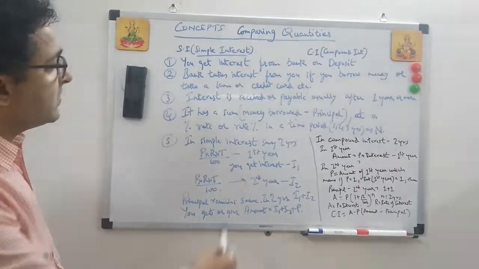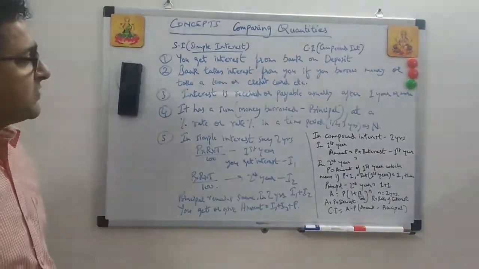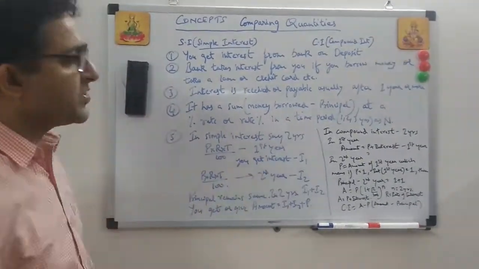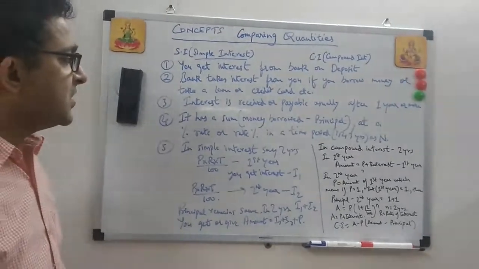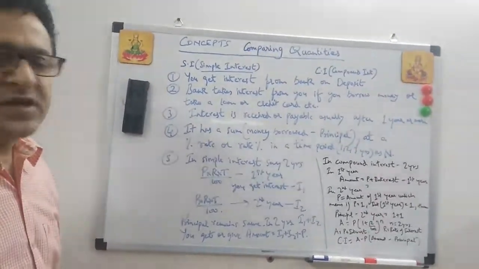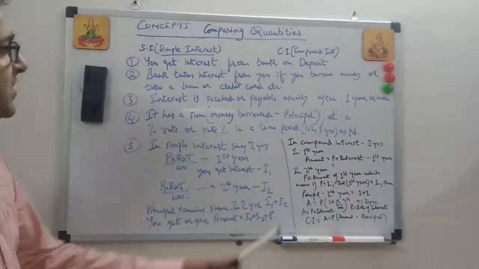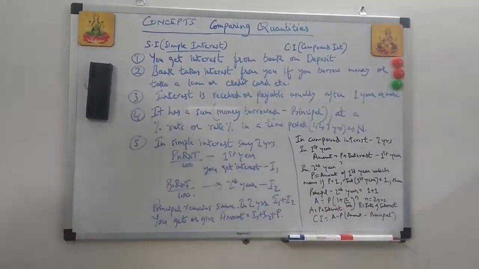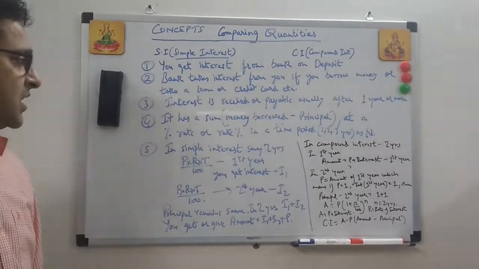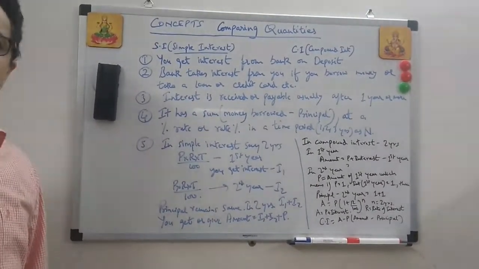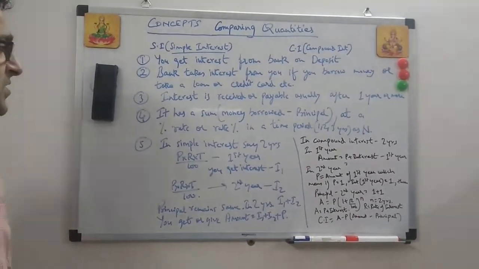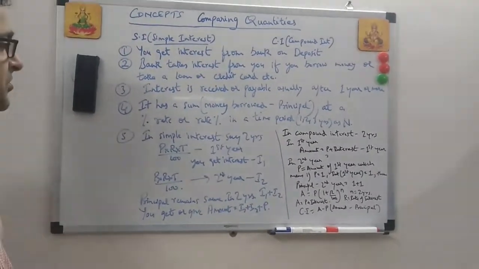So we can say money borrowed is principal. If you take money from the bank at a rate of interest, 10% or 5% whatsoever, at the current rate it must be 10%, or say 4% on a savings account, and then in how many years you get the money. So let's understand these two concepts: simple interest in 2 years and compound interest in 2 years.